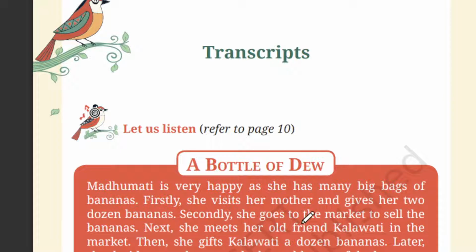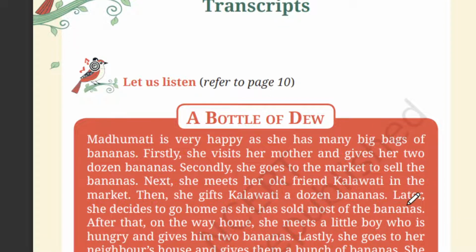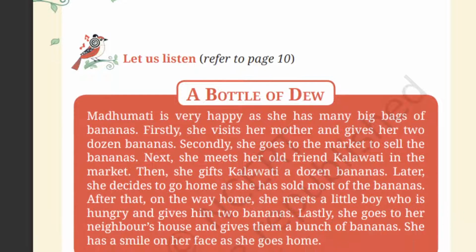Next, she meets her old friend Kalvati in the market. Then she gifts Kalvati a dozen bananas. Later, she decided to go home as she has sold most of the bananas. After that, on the way home, she meets a little boy who is hungry and gives him 2 bananas. Lastly, she goes to her neighbor's house and gives a bunch of bananas. She has a smile on her face as she goes home.